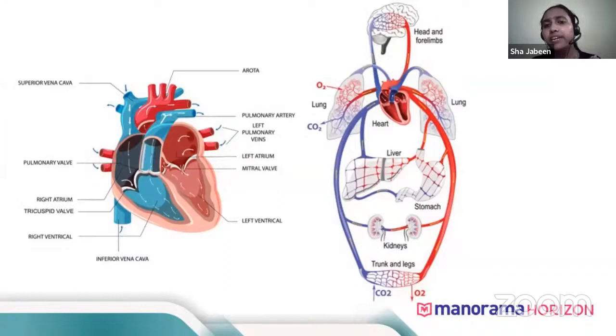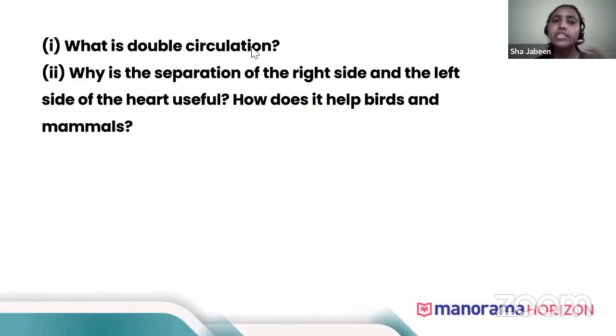Now, you might have noticed that the blood is entering the heart twice. Once from the vena cavas, another from the veins, that is, the pulmonary veins. It is entering the heart twice and it is leaving the heart twice, once from the pulmonary artery and the other from the aorta. So when it enters the heart twice and leaves the heart twice, we call it double circulation. Now, what is double circulation? They have asked here the first question. Now you all understood what is double circulation.